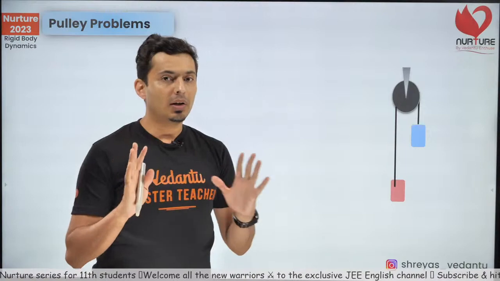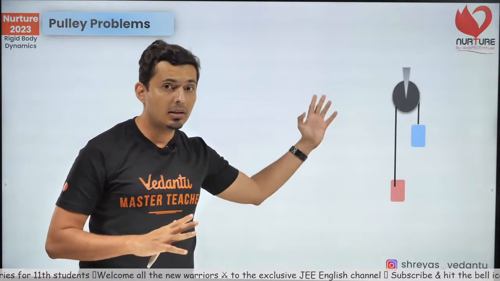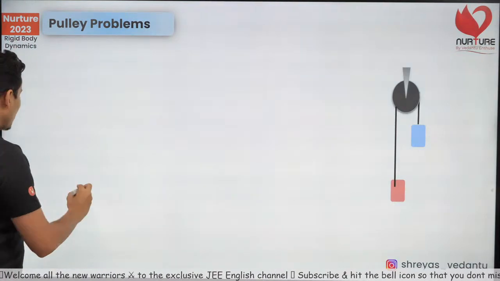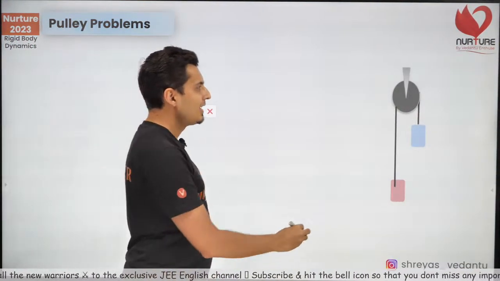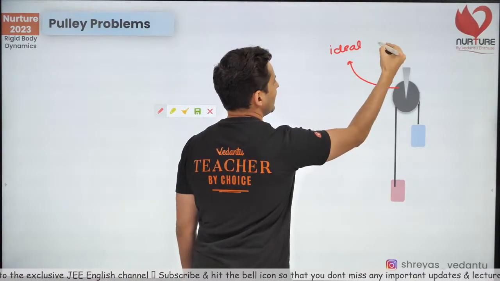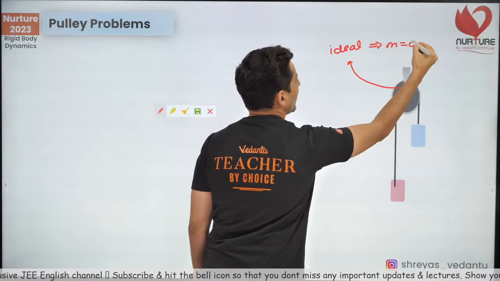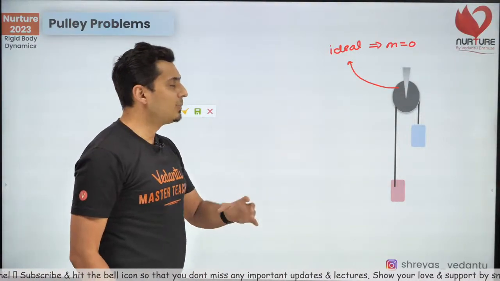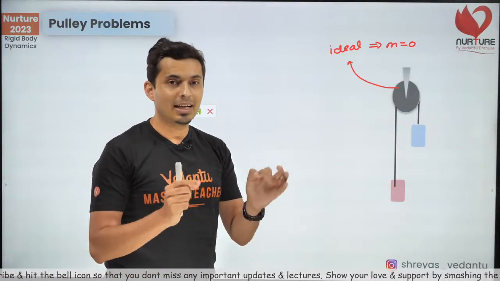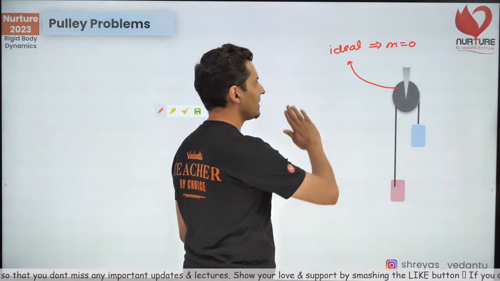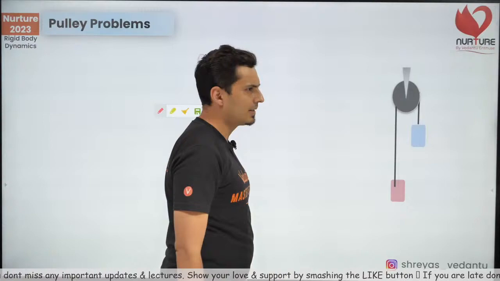See, we just now got torque is equal to I alpha, and till now in Newton's laws we used to solve problems like this, and our pulleys used to be ideal. An ideal pulley, the mass was 0. But we know in reality the masses are not 0, and because of which you might get an error in the answer. So what if the pulleys had mass? Well, let's see what difference will it make.